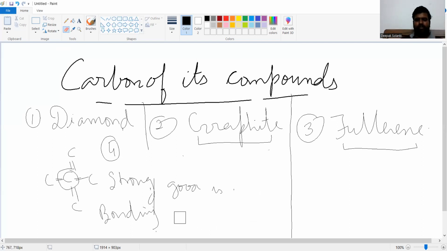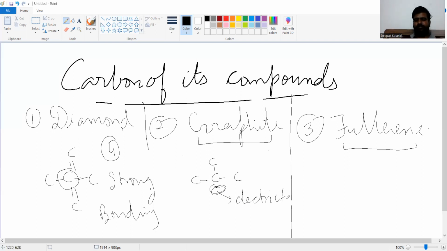Okay. Now, let me tell you the answer of this question. Each carbon in graphite is bonded with 3 carbon atoms. So one position is remaining empty, because the valency is 4. The free electrons are there, and if the free electrons are remaining, they will conduct electricity.